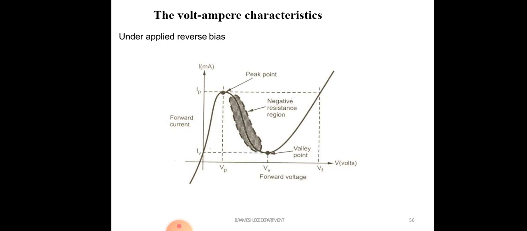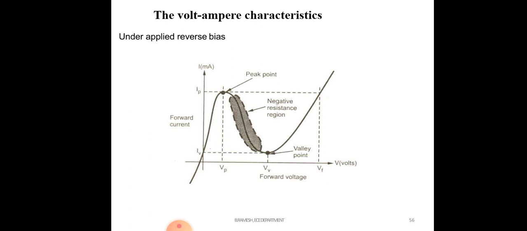See here, finally, a tunnel diode is a heavily doped diode. Due to the heavy doping, some charge carriers tunnel through the junction width. That current is called the tunnel current, you can say.